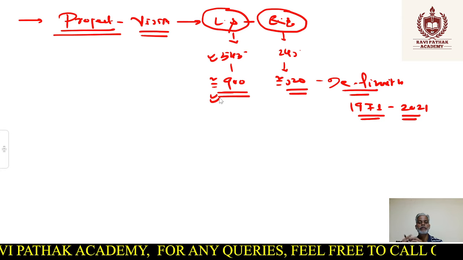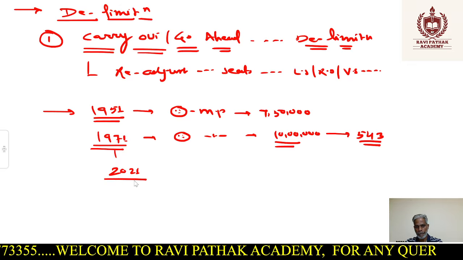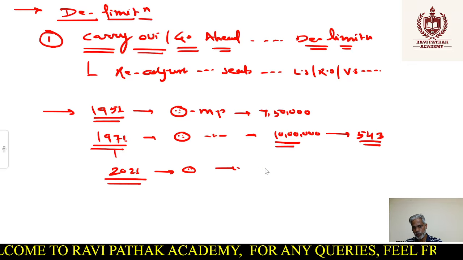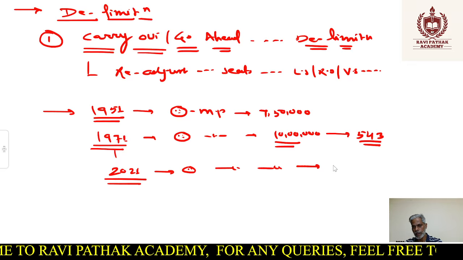10 lakh. And obviously we know that after that we have freezed. So this ratio is still there. But the population of 71 and the population of 2021, there is a huge difference. So here if we see, we have freezed the seats to 545 or 543 because two are nominated. The moment we are going to open it in 2021, can you imagine what would be the number of seats required in Lok Sabha?